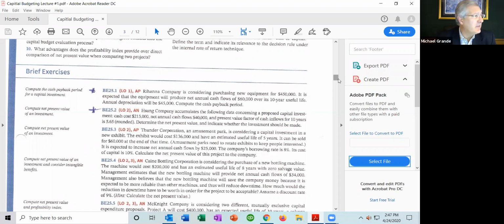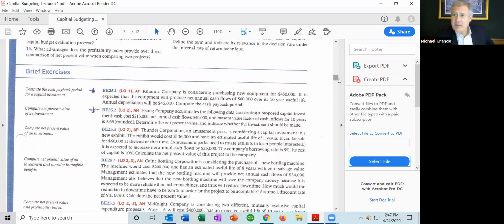So we have an example here. This is a brief exercise BE 25-1, and it's Rahana Company is considering purchasing new equipment for $450,000. So that's the capital investment. It is expected that the equipment will produce net annual cash flows of $60,000 over a 10-year useful life. Annual depreciation will be $45,000. Compute the cash payback method.